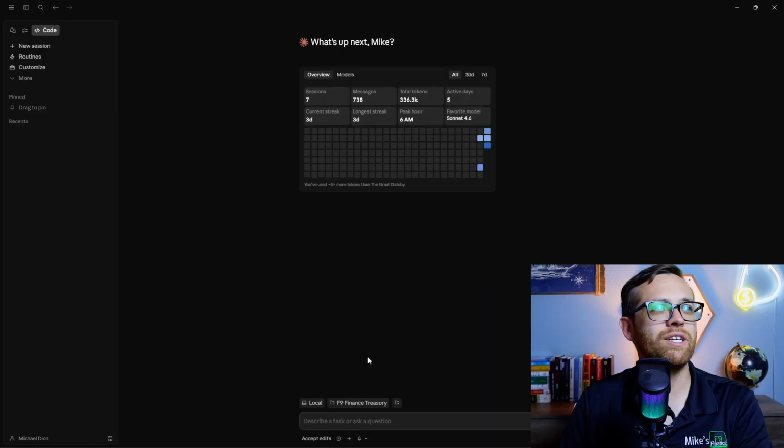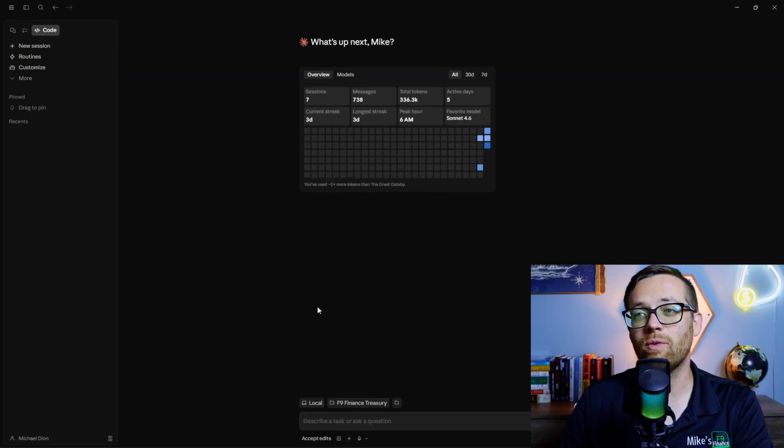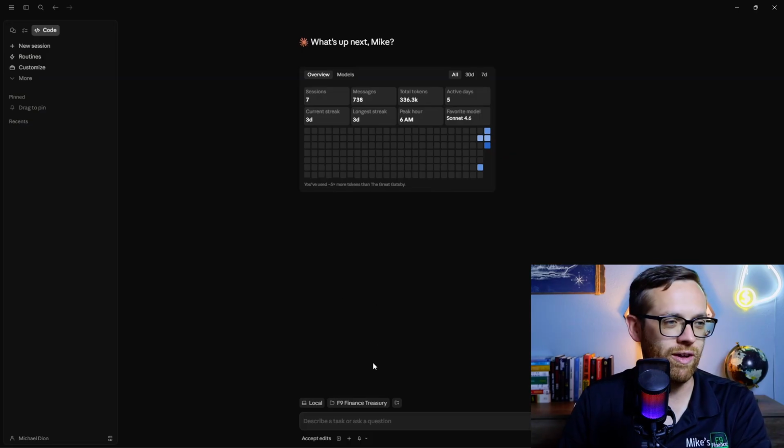Now, with that in place, we're going to start a new session and let's get really fancy just to show you how powerful this tool can be. So I've got my F9 Finance Treasury folder. It's still selected. And now let's go ahead and build an entire app right in Claude Code. And this is going to be our exceptions tracker taken to the next level. So let's go ahead and watch this.